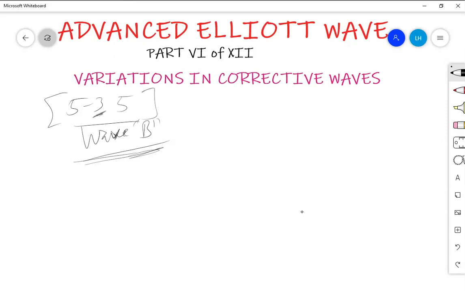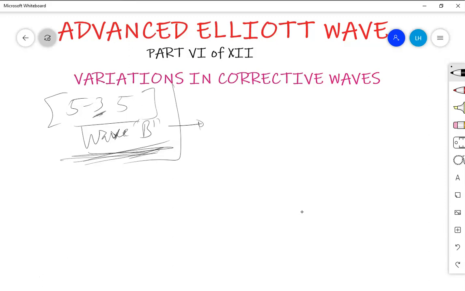Now we'll find that in those possible variations, sometimes wave B may have more than those 3 waves. It can form more than those 3 waves. Those are what we call the possible variations. The first possible variation, as I have said, is that major variations occur in wave B. In the basic theme, we have seen that wave B is a zigzag.